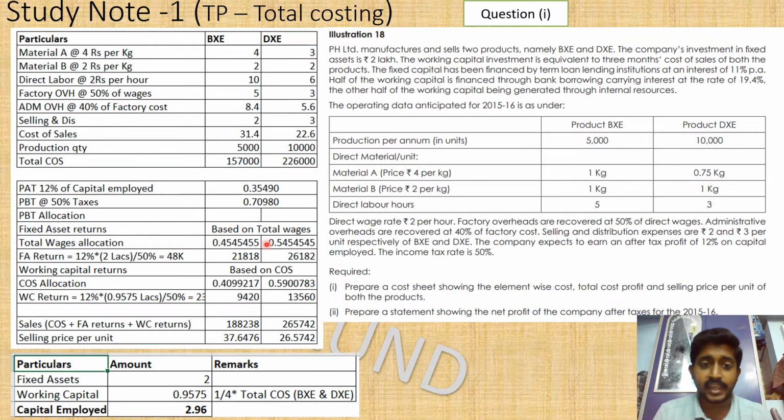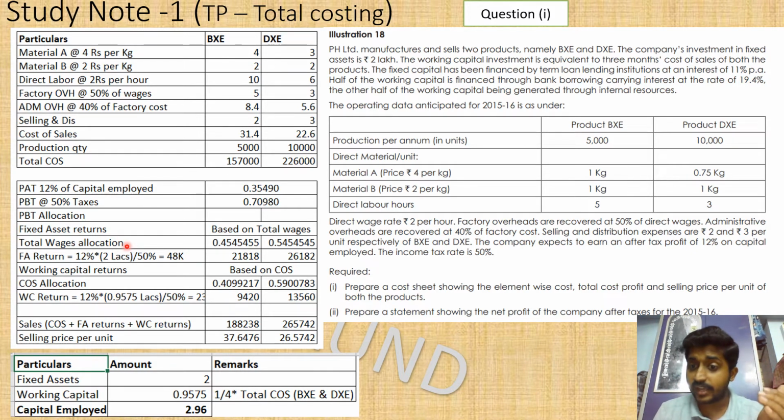Okay, so I'm just allocating the fixed asset return in the wages portion. Why? Because the factory will have all the fixed assets, and all the processing of material will happen through the machineries or the fixed assets. So that's the reason the fixed asset return is allocated in the wages ratio, because in this question there is a clue that wages is the determining factor of the factory overheads. Factory overheads is 50 percentage of your wages. So we are applying this allocation methodology.